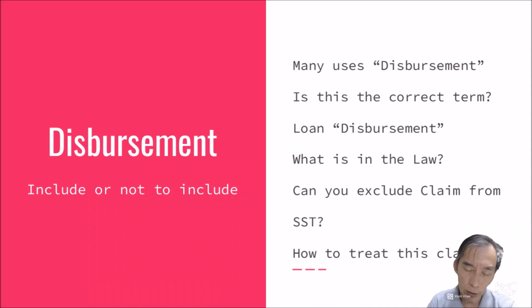Does the disbursement need to be included into the total sum and levied 6% service tax, or is it to be excluded so that you charge separately the professional fee with 6% service tax, and the particular claim you just claim direct from the terminal, or in this case the vendor?